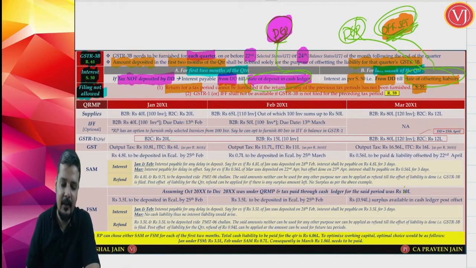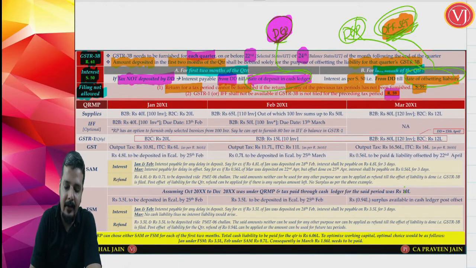Now, for GSTR 1 there is another point, Rule 59, that we have already discussed for the QRMP scheme. Now, this is for the QRMP scheme. You cannot file your GSTR 1 or IFF if you have not filed GSTR 3B for the preceding tax period.